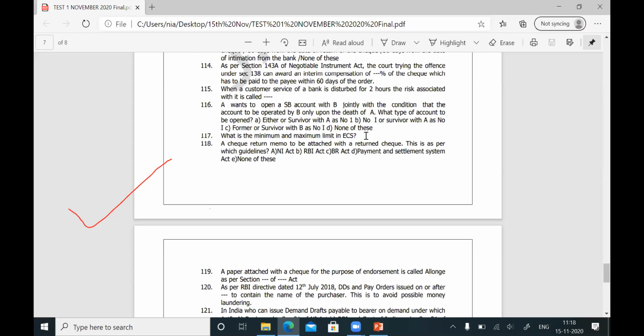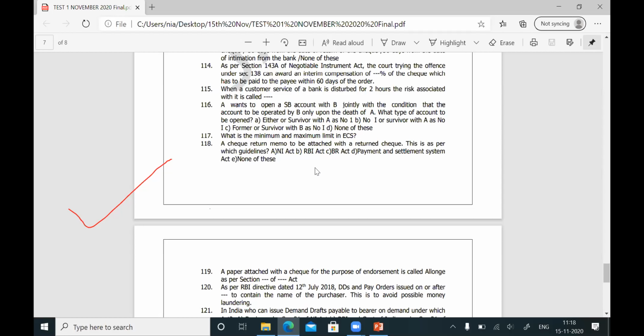Like that, ECS works through the MICR code, magnetic ink character recognition code. NEFT and RTGS work through the IFS code. Here, ECS works through the MICR code. The minimum and maximum limit under ECS: no minimum, no maximum.